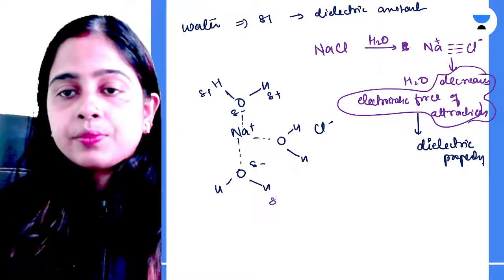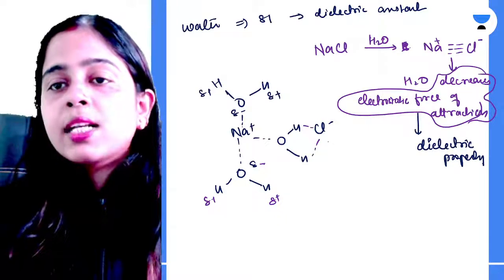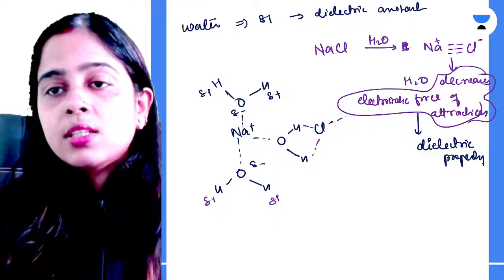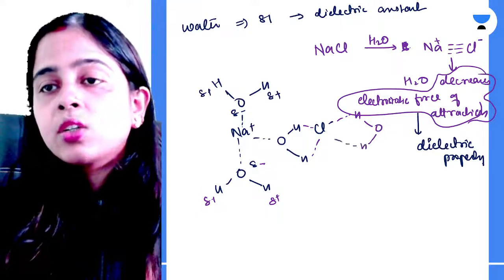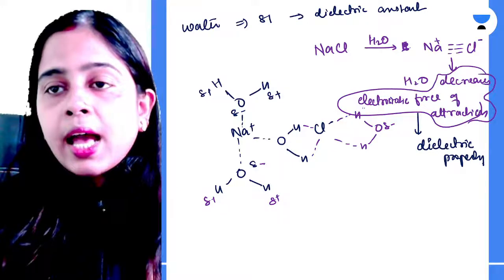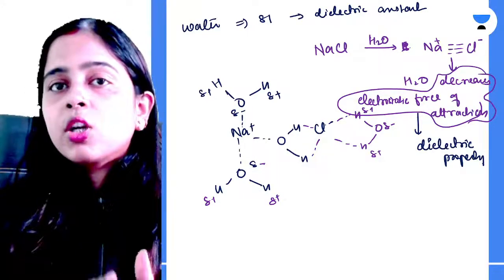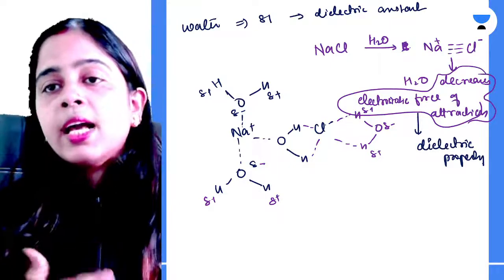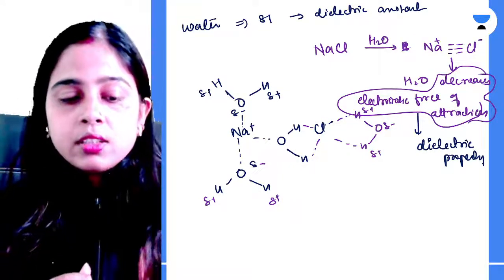And the chlorine ion will be surrounded by the hydrogens of the water molecules, so that it does not go back to the sodium ion and form a bond. In this way, water molecules form bonds with the cation and anion of the solute, and hence they are soluble in water. Clear everyone?